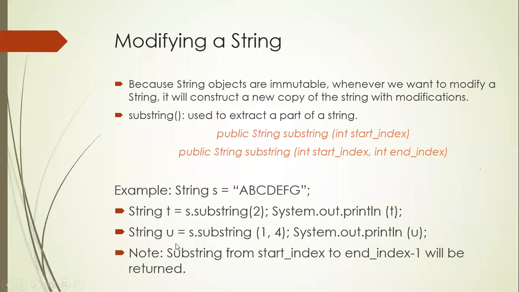Now in this case you see here I am having S dot substring of 1, 4. 0, 1. I'll start from 1. 1, 2, 3. The upper bound minus 1 you have to calculate. Whatever value you have given, minus 1, the substring will take. So here it is BCD you are going to get. BCD will be saved in U. Substring has one important point here: it returns from the starting location, and the index at the end is minus 1. That is BCD. Very good.